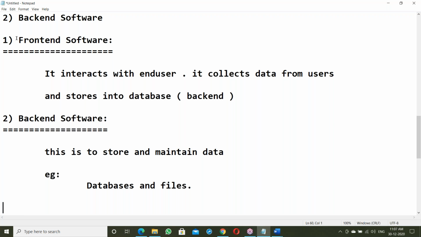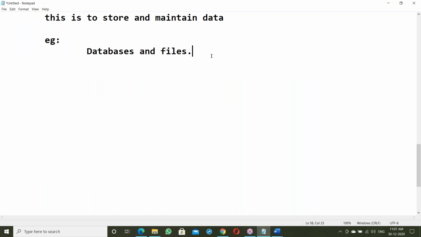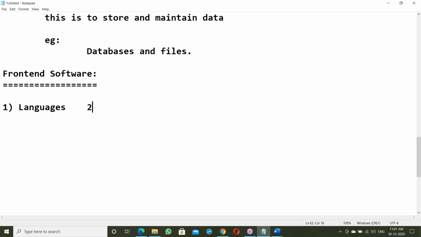What is Java? Java comes under front end. Now let us move to front end. In front end software, again there are two categories. There are languages and packages. Java comes under languages here.